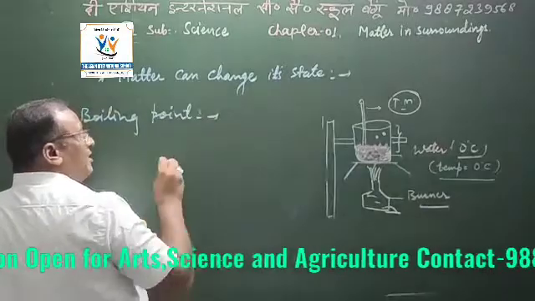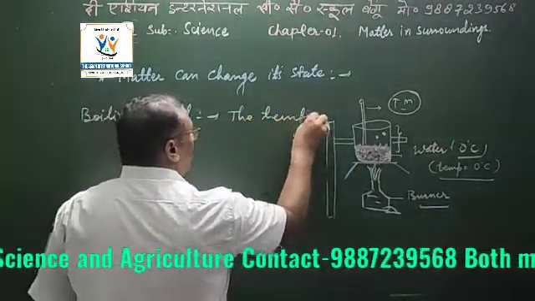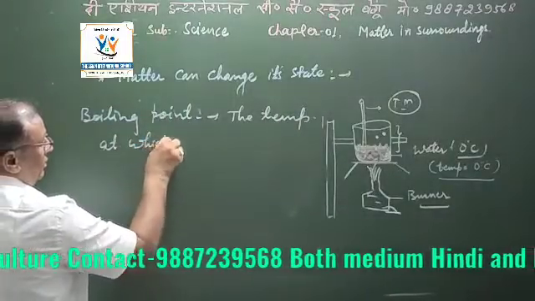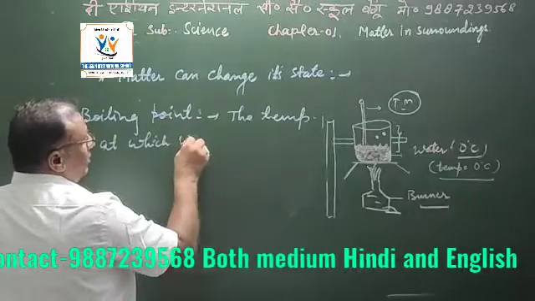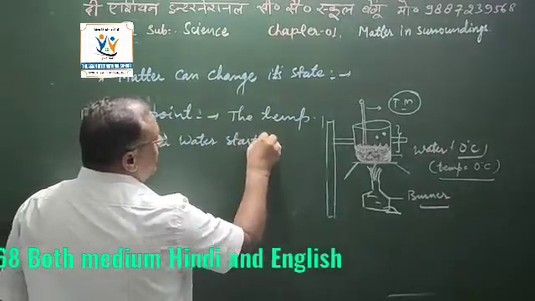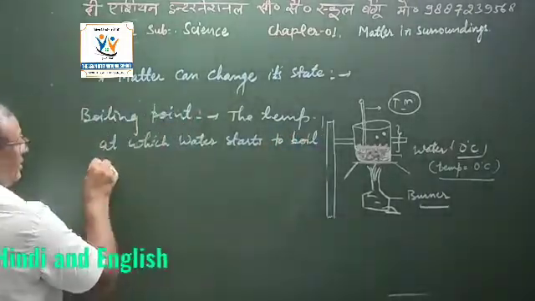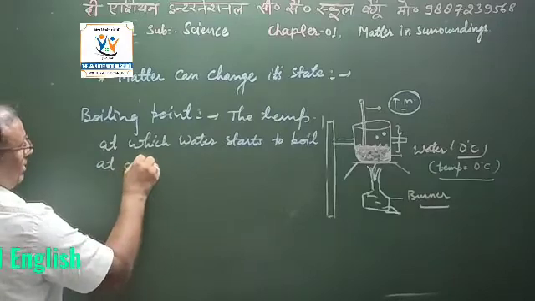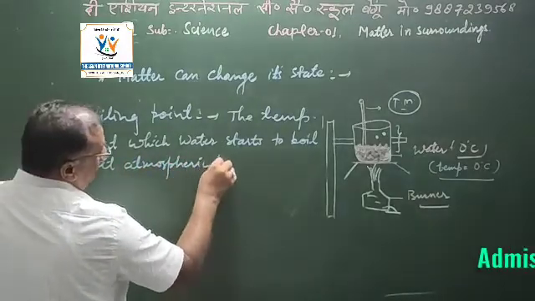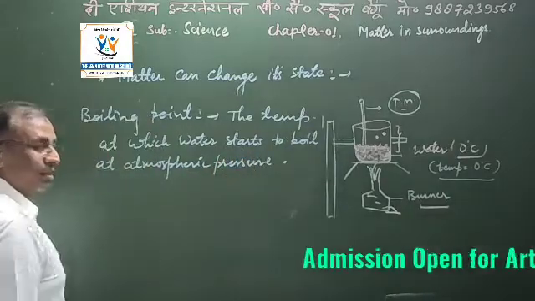So can we say that the temperature at which water starts to boil at atmospheric pressure is called the boiling point.